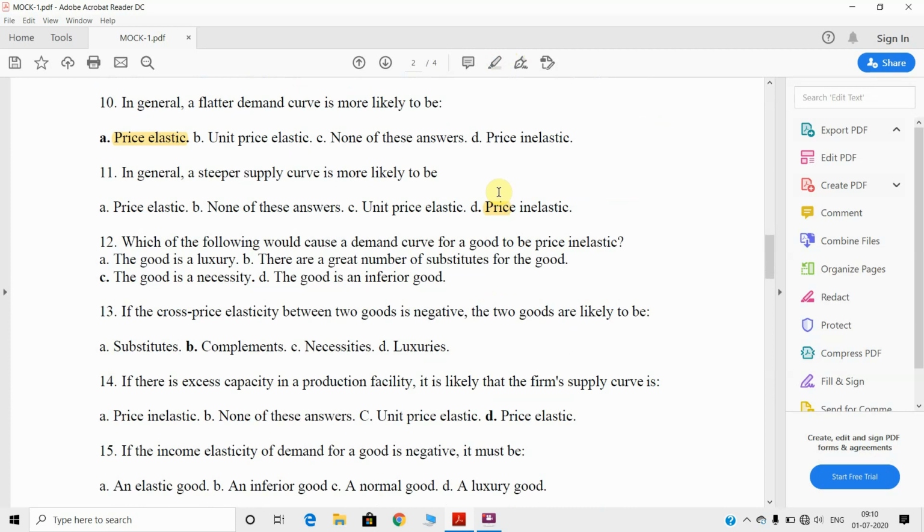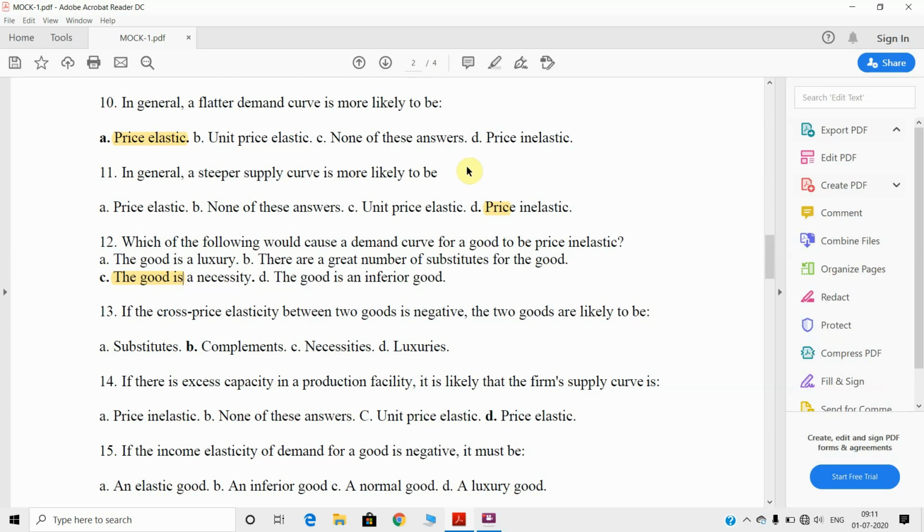Next come to 12. Which of the following would cause a demand curve for a good to be price inelastic? So the answer will be the good is necessary. Why price inelastic? The price is inelastic in the case of necessary commodity because a large change in price leads to a small change in quantity, right?